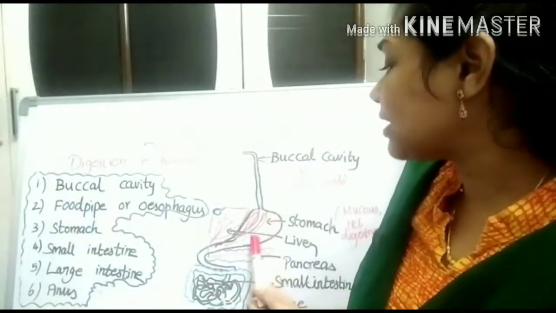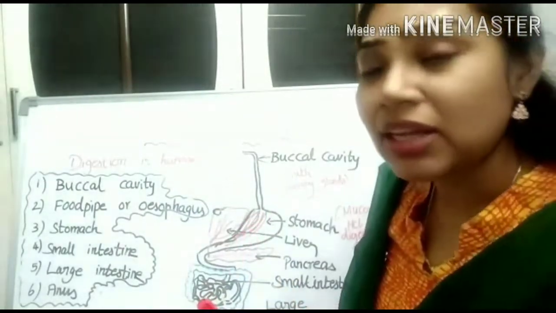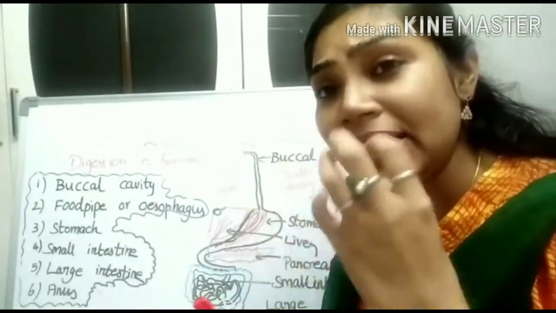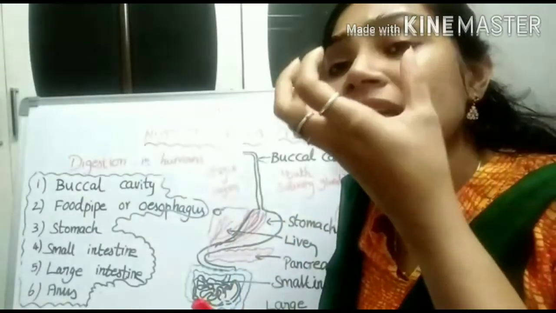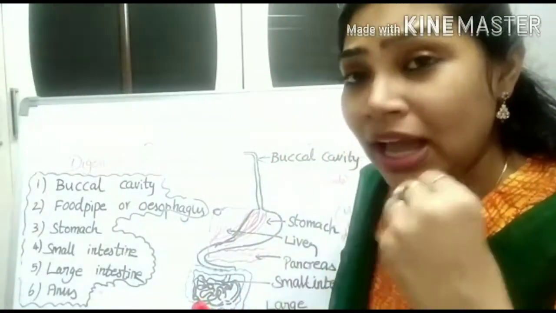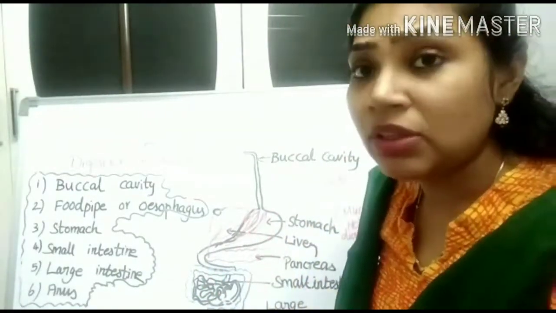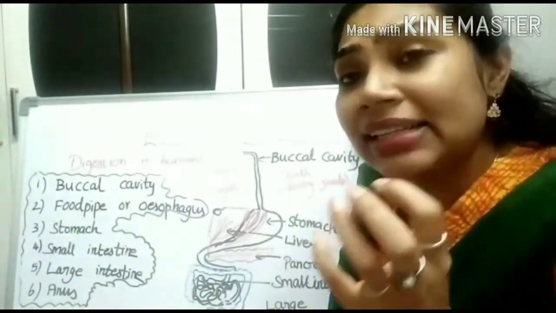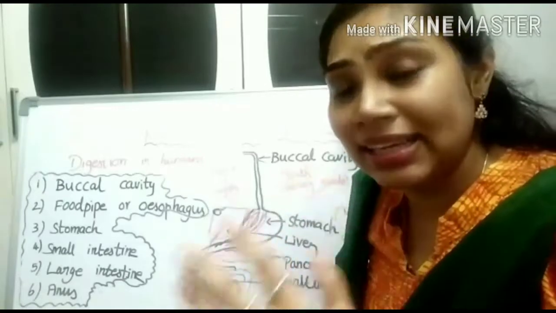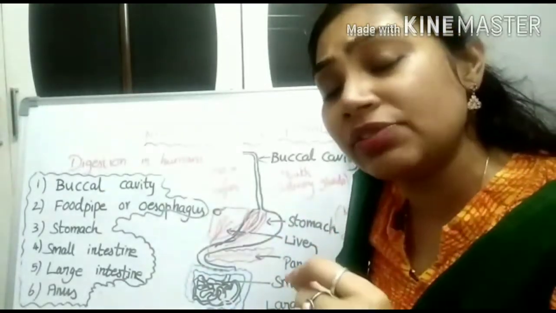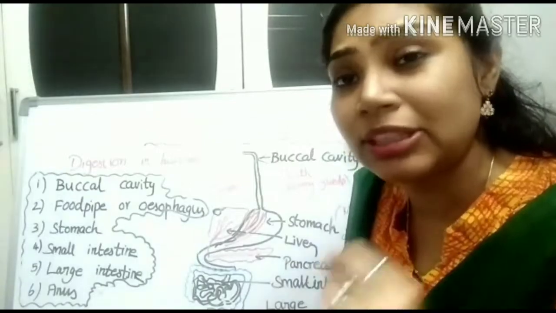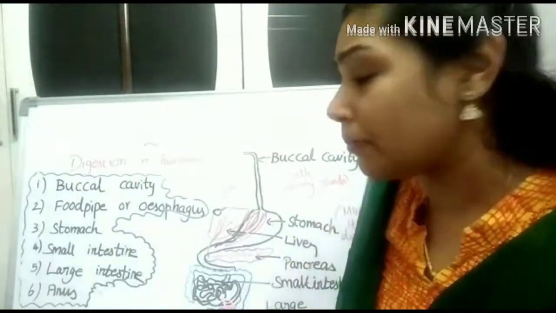The hydrochloric acid present in the stomach helps to kill the bacteria that come along with the food, and it also makes the medium acidic, so that the digestive juices can act easily, and the digestive juices are able to convert the protein into a simpler form.